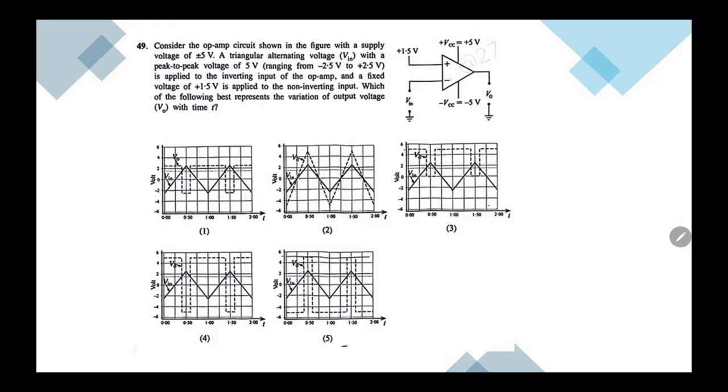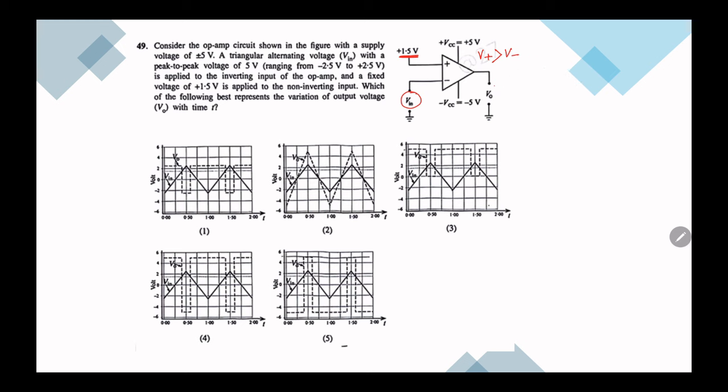It's given to the inverting input, that means we are giving it to the negative terminal. Here if you look at this operational amplifier, this is in open loop. In open loop, there's no feedback resistor, right? Then this is open loop. In open loop, it is just a voltage comparator. That means if this voltage is less than 1.5, that means V plus is greater than V minus, then the output voltage will saturate to the positive side. That means the output voltage becomes plus 5.